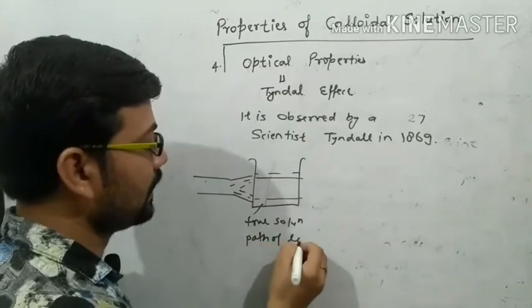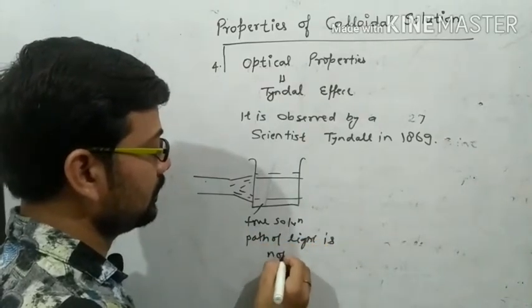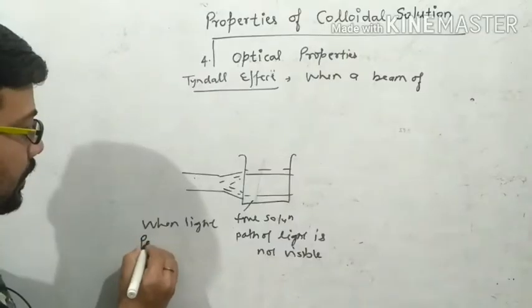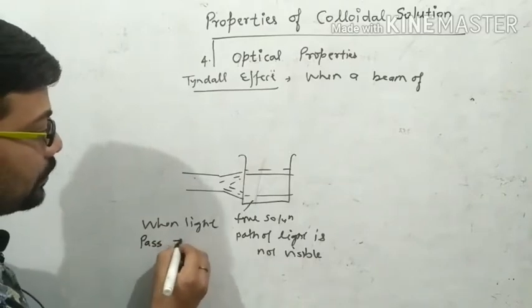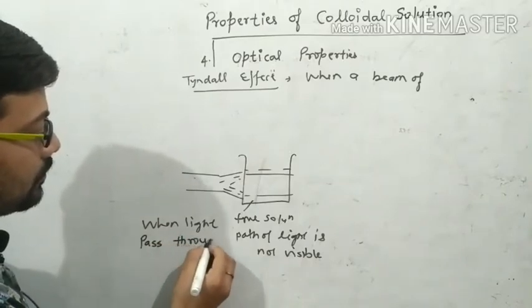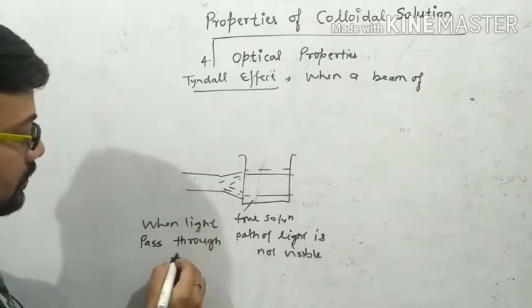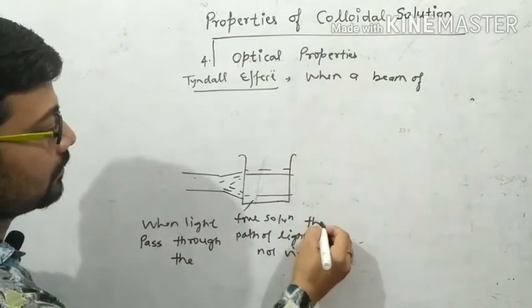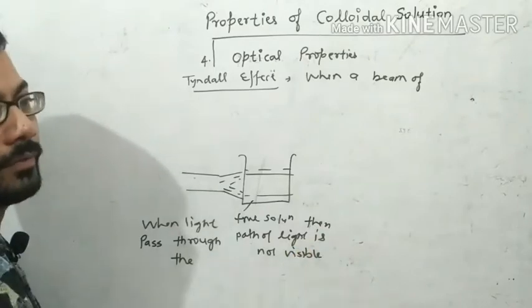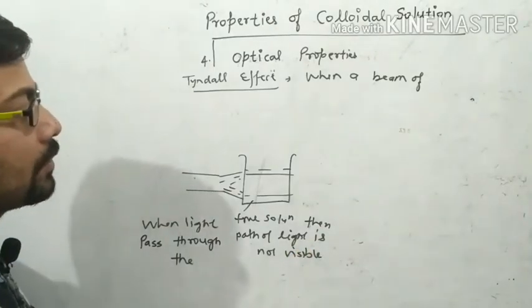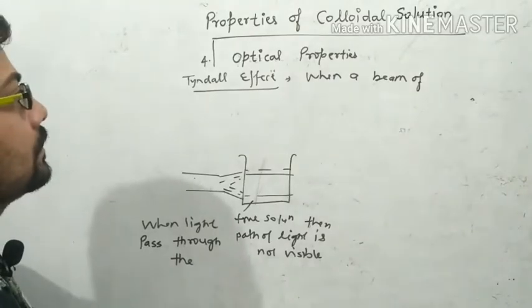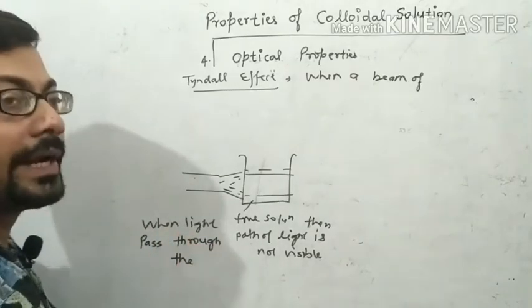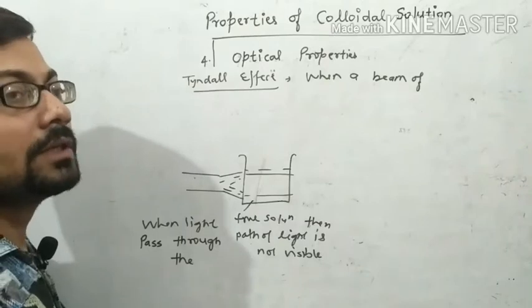This indicates that the path of light is not visible, right?